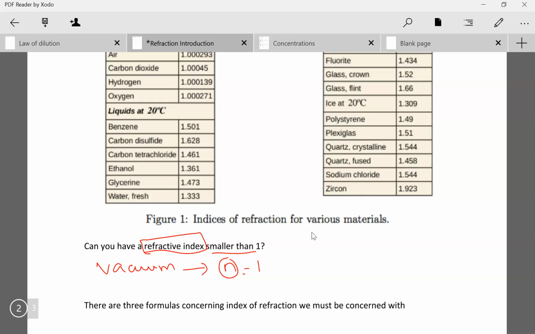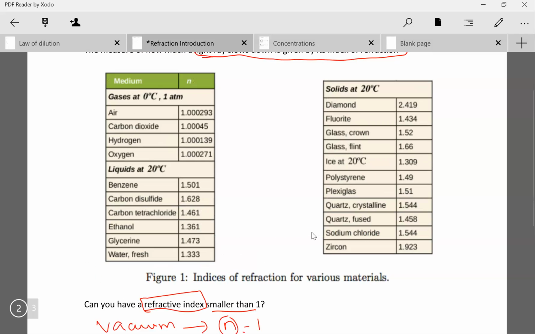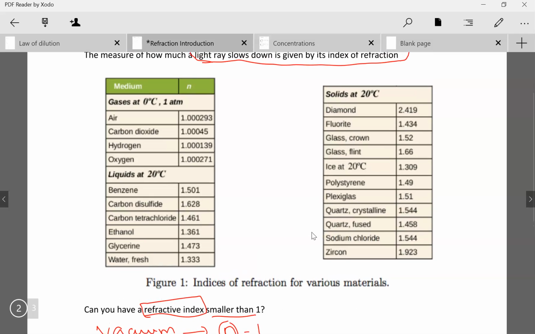We see here that vacuum has the lowest index of refraction, and we note here that air has a refractive index of almost 1.0003. That's essentially equal to vacuum, so we can approximate the speed of light in air as the same as in vacuum, although it's not exactly the same.